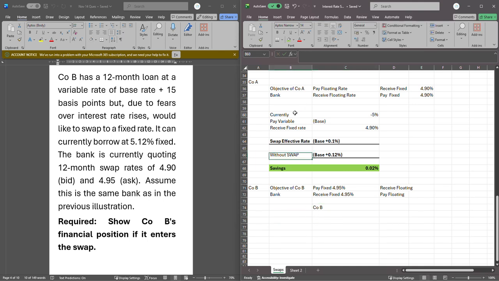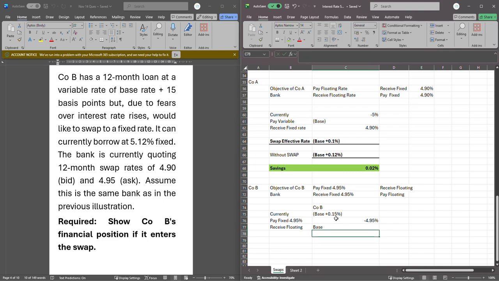Currently, we know what is going on with him. He's currently paying at base plus 0.15%, 15 basis points, right? So that's base plus 0.15%. That is the current situation. And he's going to pay fixed and receive floating. So he's going to pay fixed, put that here, receive floating, put that here. So this will be negative 4.95%. And receive floating, which definitely you know is going to be base.